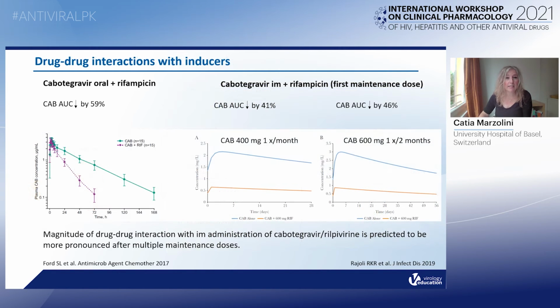This is illustrated here with rifampicin, which will cause a substantial reduction in cabotegravir exposure. Now you can see that the magnitude of the interaction after oral and intramuscular administration is very similar, which suggests that bypassing the gastrointestinal tract might not mitigate the magnitude of drug-drug interaction.